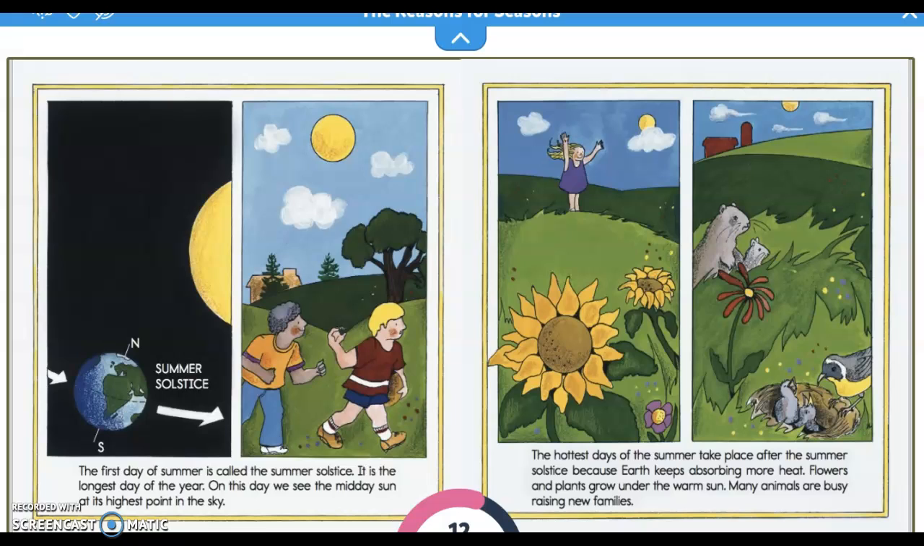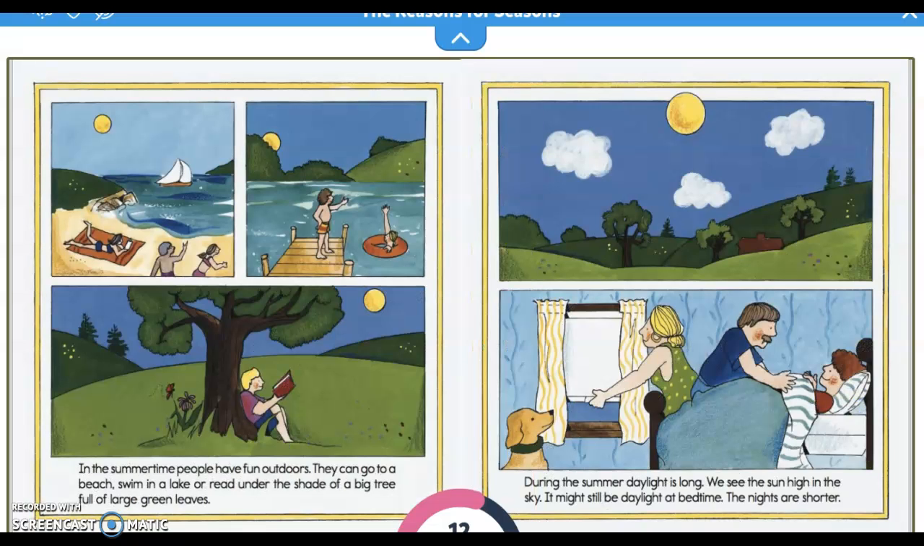Flowers and plants grow under the warm sun. Many animals are busy raising new families. In the summertime, people have fun outdoors. They can go to a beach, swim in a lake, or read under the shade of a big tree full of large green leaves. During the summer, daylight is long. We see the sun high in the sky. It might still be daylight at bedtime. The nights are shorter.